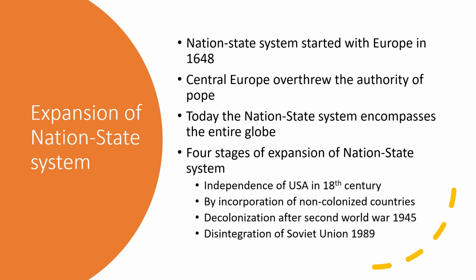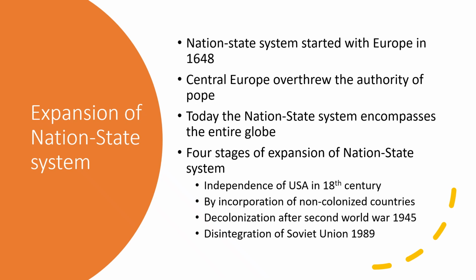Now we will study the expansion of the nation-state system. How this system expanded and how this system encompassed the entire globe. We all know that the system started with Europe in 1648. Central Europe overthrew the authority of the Pope, and it established a system that was called the nation-state system. Today, students, the nation-state system encompasses the entire globe.